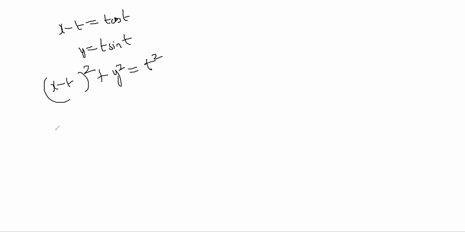So you could have written x square plus y square minus 2tx, right? Plus t square is equal to t square. So minus 2tx plus t square is equal to 0. No, t square cancels, right? So this is the equation in terms of x and y. Notice that t is still there, not yet gone, right?